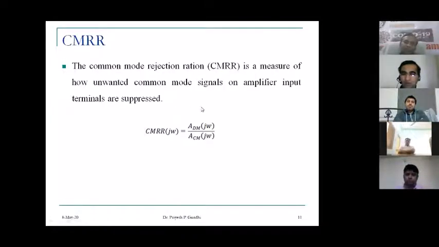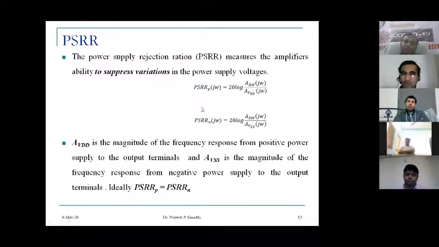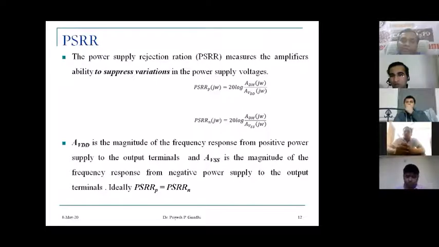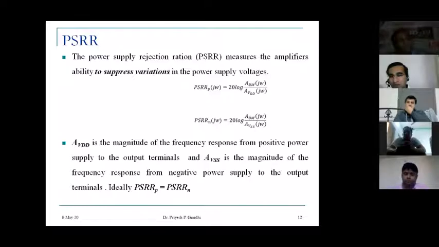Another characteristic is the common mode rejection ratio and the power supply rejection ratio. The power supply rejection ratio measures the amplifier's ability to suppress variation in the power supply, because our circuits are operated from the power supply, that is VDD and VSS. So any variation in the power supply will also affect the circuit performance. So these are two parameters that also affect the circuit characteristics.